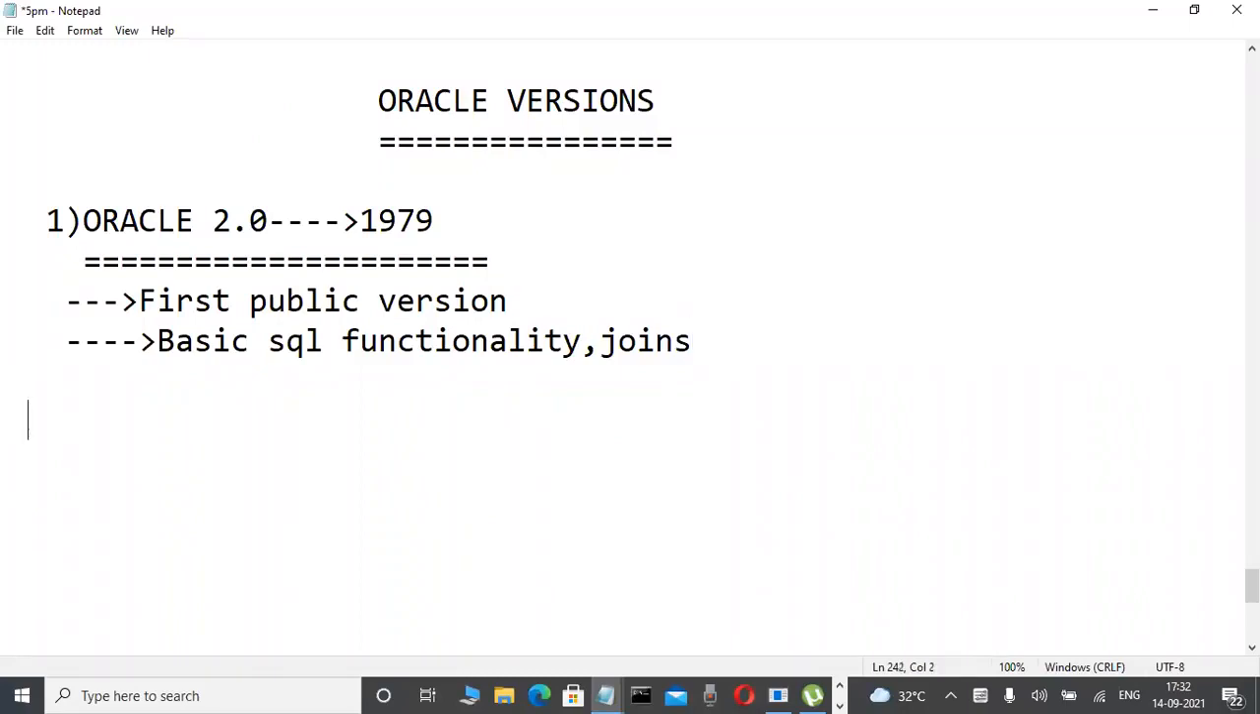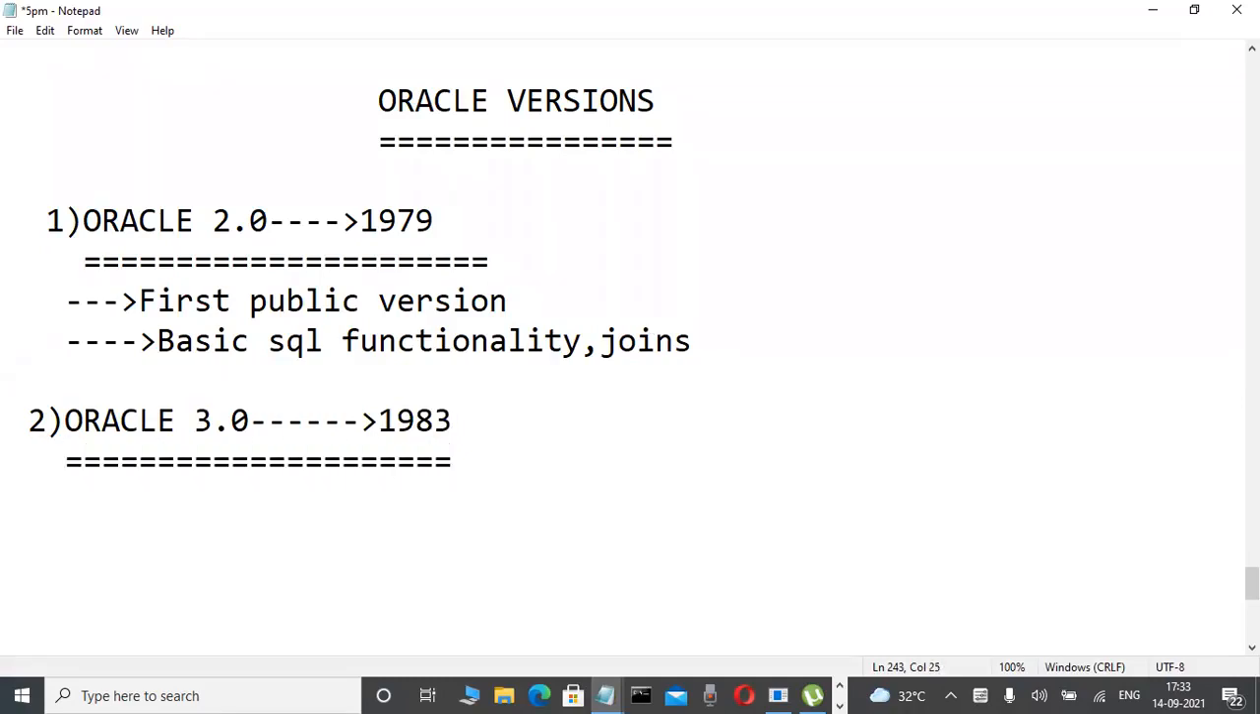Next, the second one, write it. Tell me at least the version number. Oracle's next version is 3.0, very good, correct. In which year was 3.0 introduced? You may not have an idea, but guess. 1983 only, they introduced the Oracle 3.0 version.